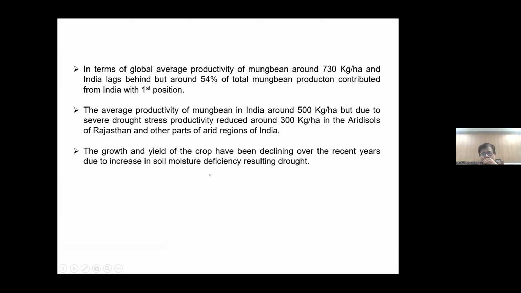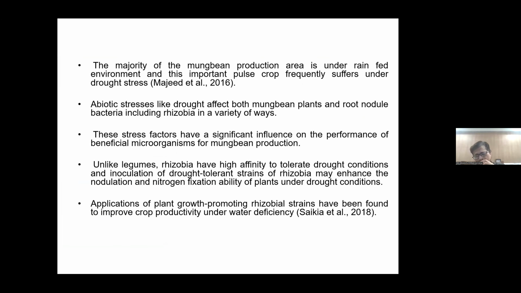Day to day, soil moisture deficiency is increasing. Many reasons are there: global warming, increased temperature, and infrequent monsoon rainfall. And mung bean production mostly depends on rain. For irrigation, the farmer mostly depends on rainwater.